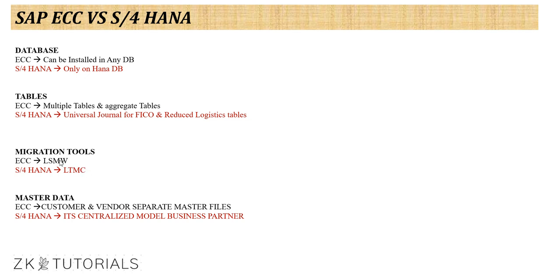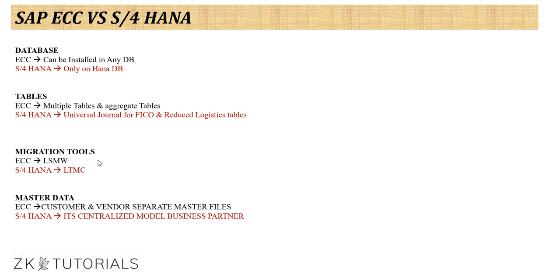The disadvantage of LSNW is that it consists of almost 14 to 15 steps. Every time you need to do 14 to 15 steps to create one template. For example, you will be migrating the data: master data and transactions.